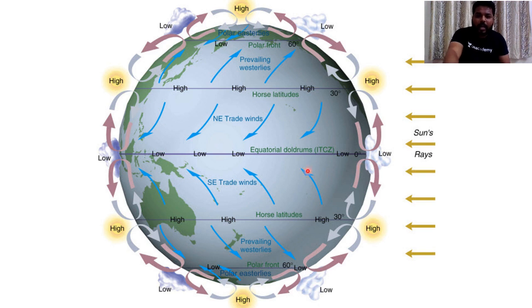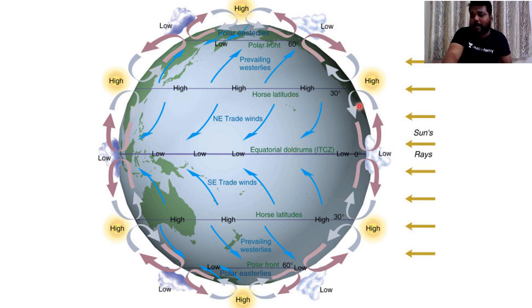Clear? And this equatorial low pressure belt is also considered as ITCZ. What is ITCZ now? Its full form is Intertropical Convergence Zone. So why we have named this equatorial low pressure belt ITCZ is that the equatorial low pressure belt generally oscillates within the tropics. It is not permanent on the equator.